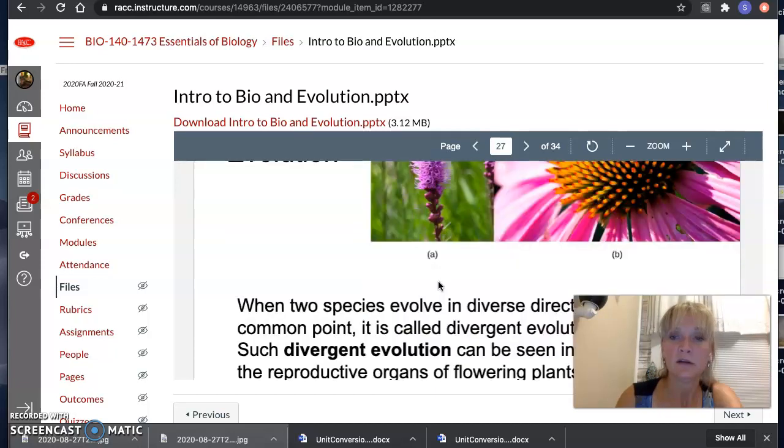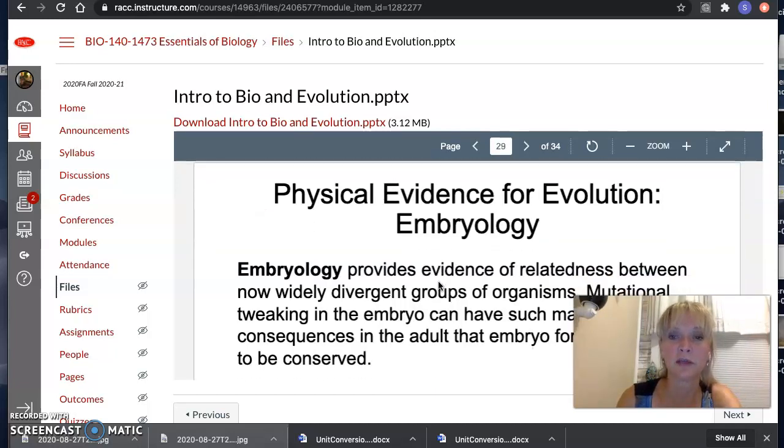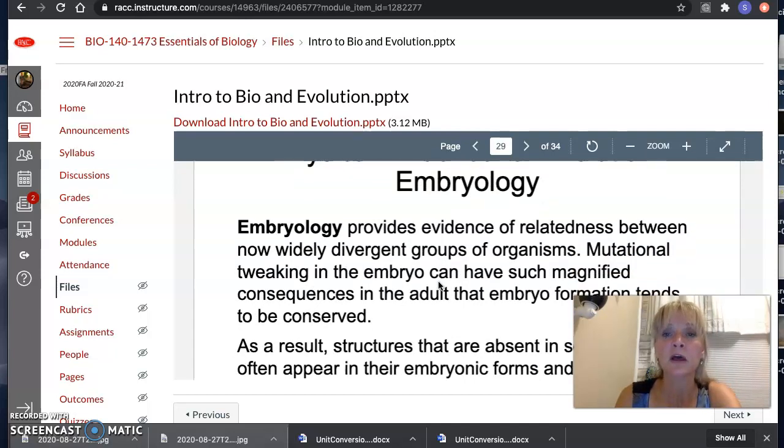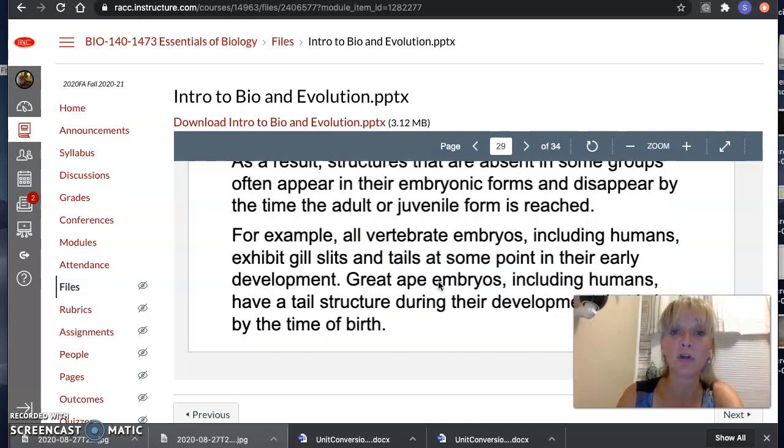Moving on. There are some other things to learn about evolution, but just to give you the overall concepts. There's also embryology. Did you ever look at an embryo from a chicken, a dog, and a human, and at certain stages of that egg, they all look the same? So the human looks like a chicken looks like a dog, because we're all from the animal kingdom. This is called embryology. You're studying the diversity of species, but in a certain stage of development, we all look the same.